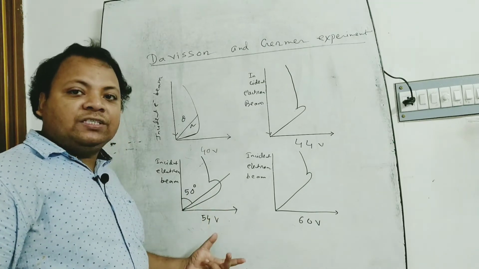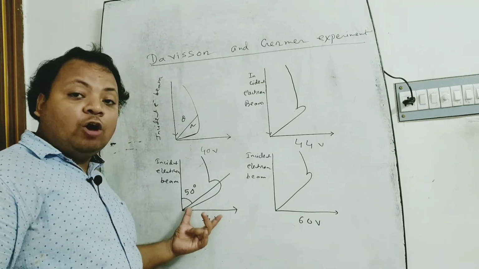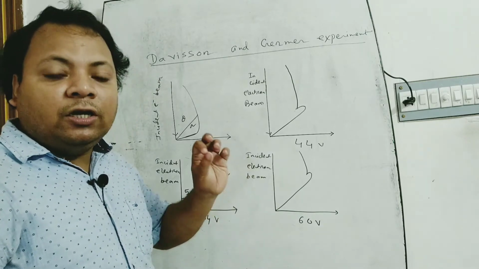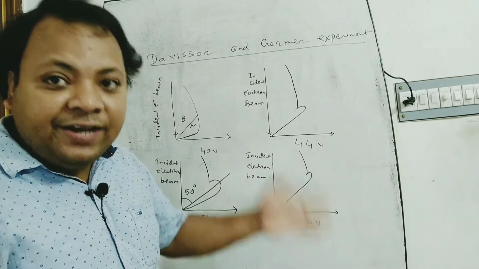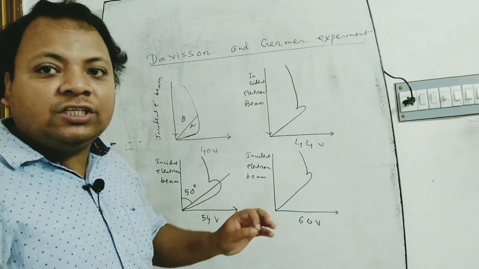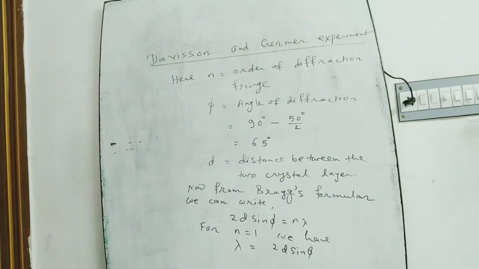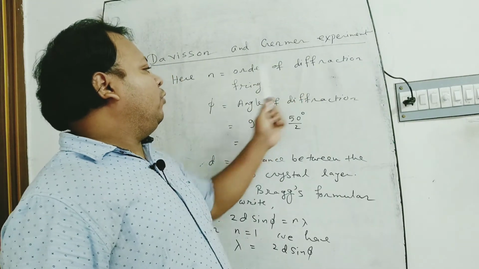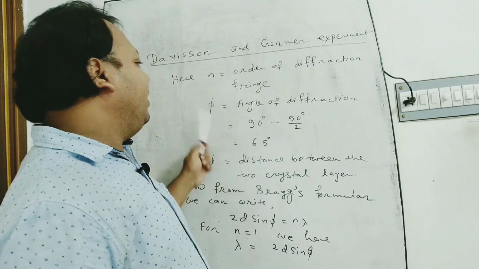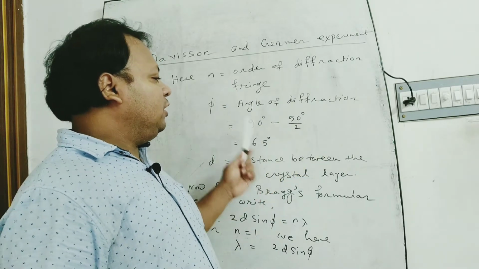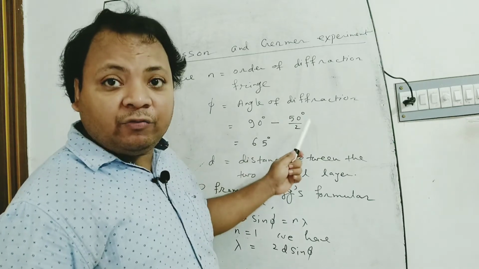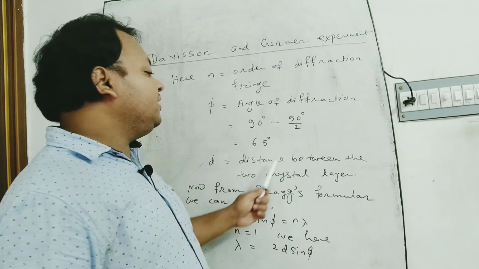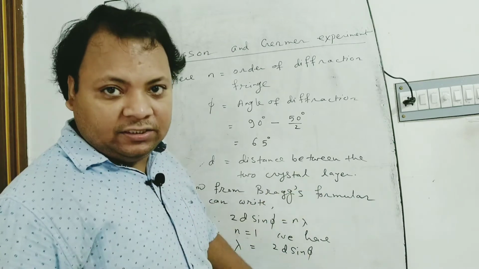From this phenomenon, from this observational value, we can find out the wavelength of the incident electron using a formula. Now let n be the order of the diffraction fringe. Phi is the angle of diffraction, equal to 90 degrees minus 50 by 2, which is equal to 65 degrees. d is the distance between the two crystal layers.